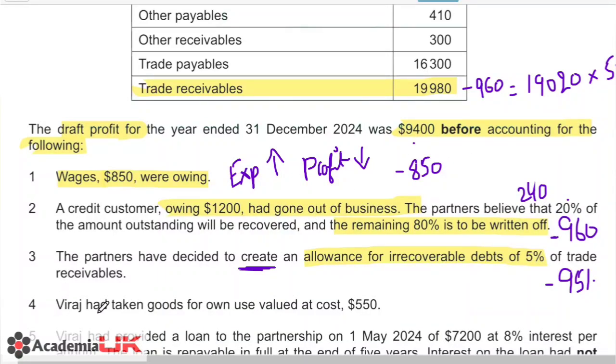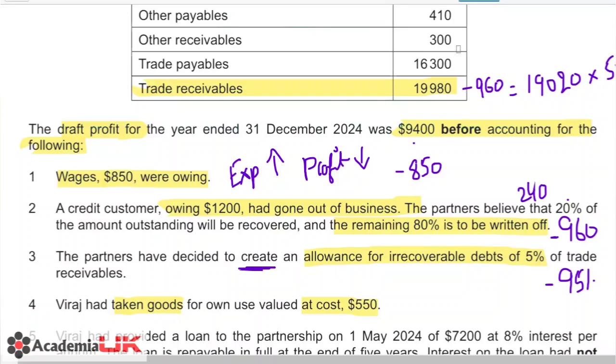Moving on, Viraj had taken goods for own use valued at cost. Now this is an important one, and from what I have heard, most students miss this out, because when you are taking goods for your own use, that is a drawing, and this will directly impact your purchases. So the value of purchases is reduced.